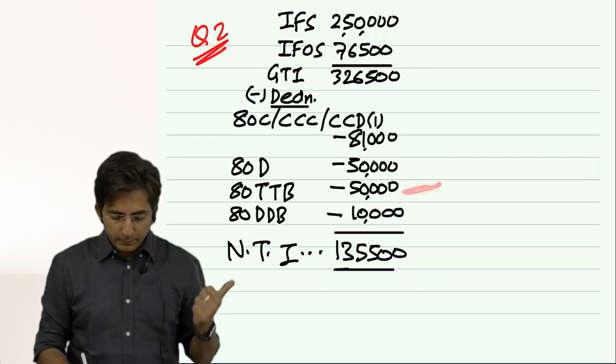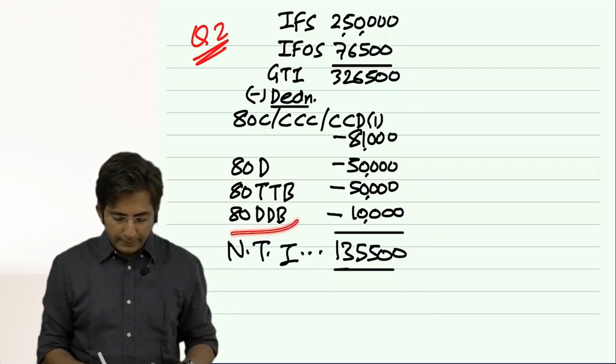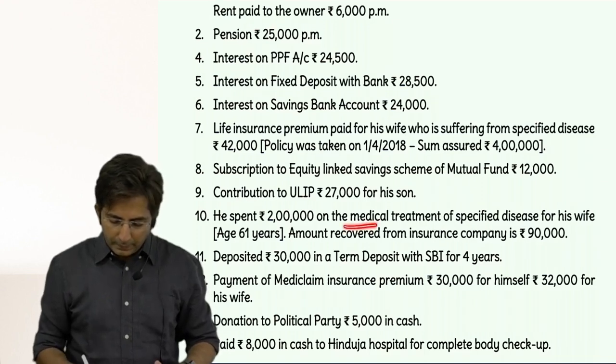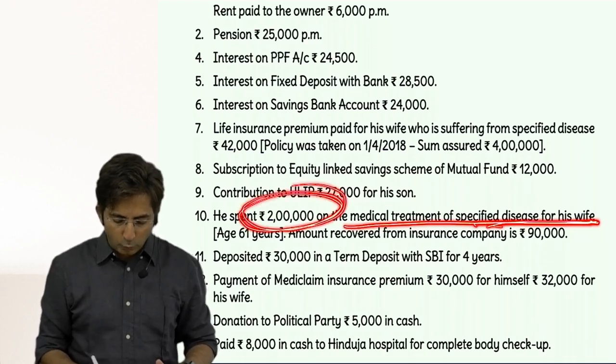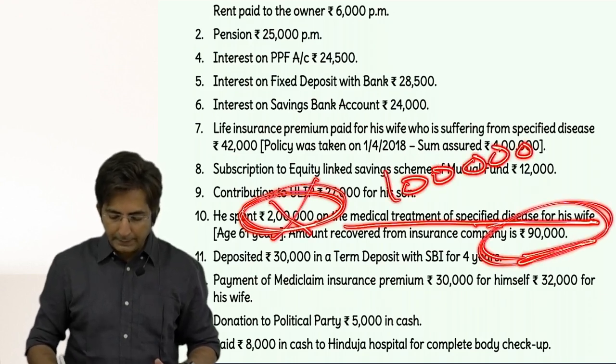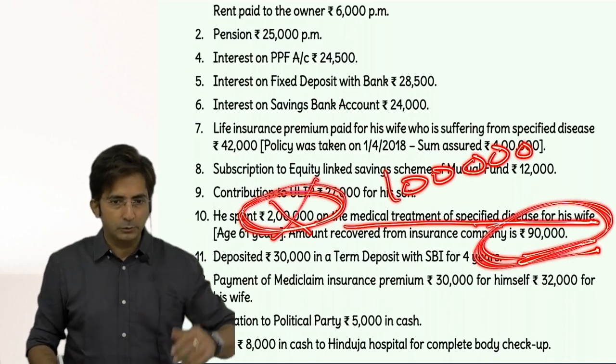Then 80 DDB. I discussed, see here it was there. Medical treatment of the disease of wife was there. Actual cost was 2 lakhs, but we have to bring it to the limit of 1 lakh. And then recovery from insurance company was 90,000. So net amount is 10,000.